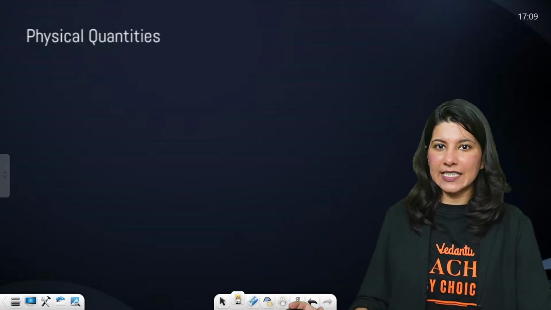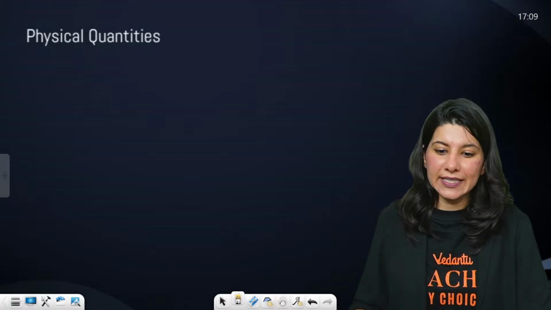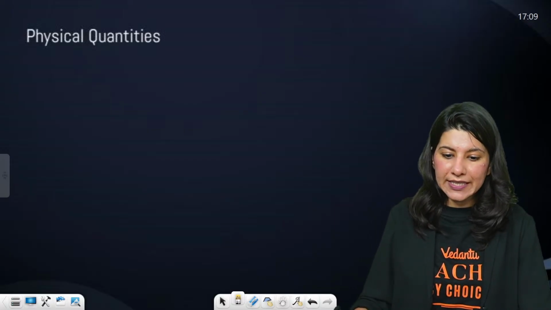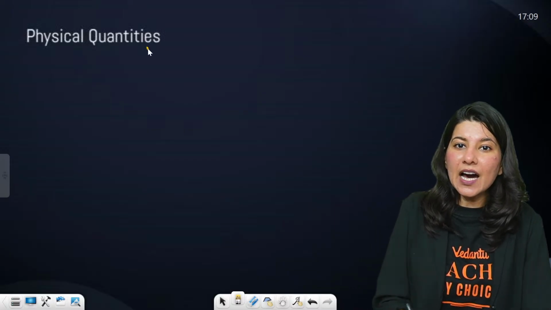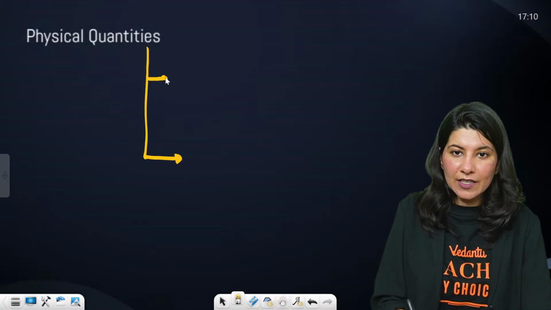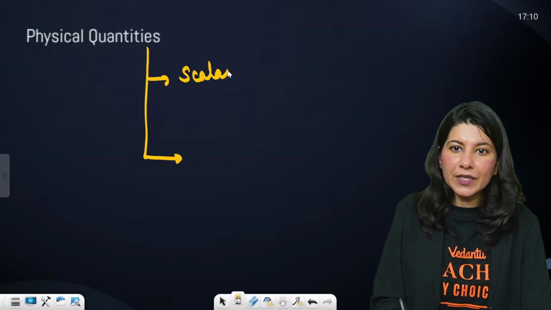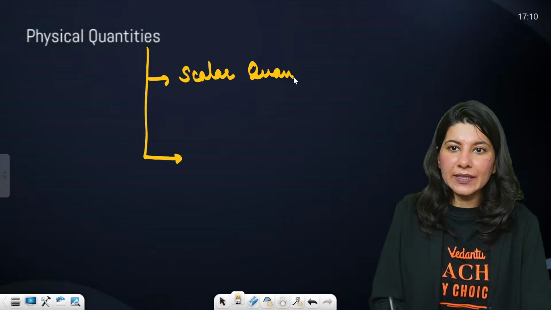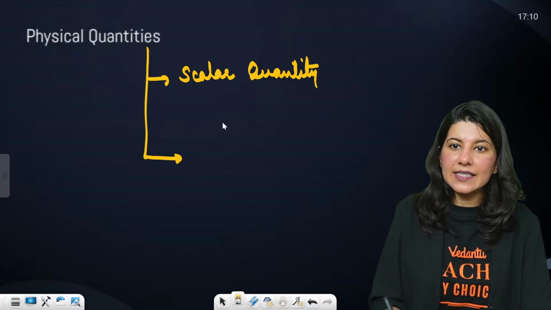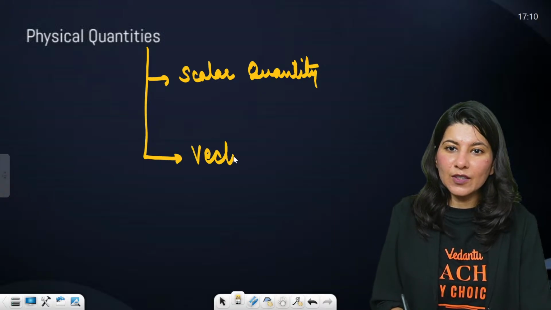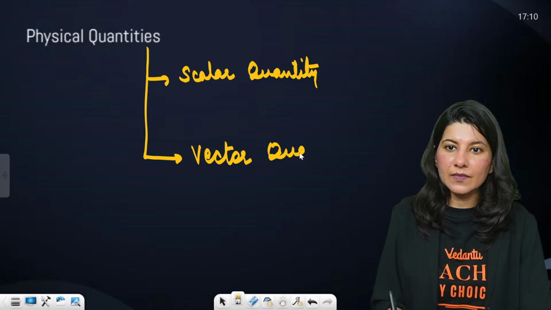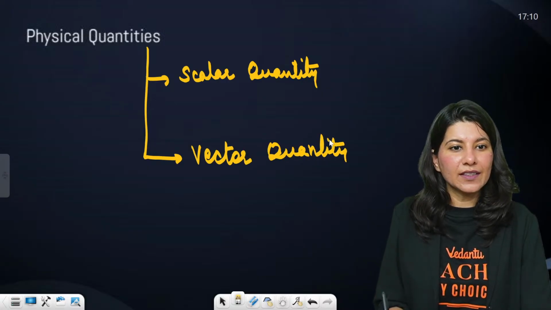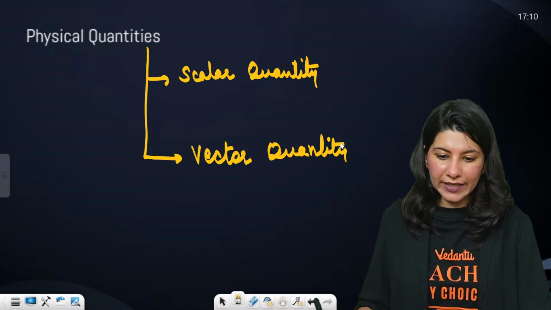We are starting now. Physical quantities. What are physical quantities? Physical quantities are of 2 types. First is scalar quantity, and the second one is vector quantity. Scalar quantity, vector quantity. Okay, all right.